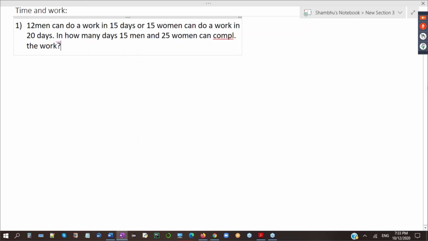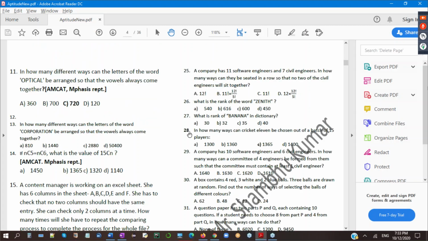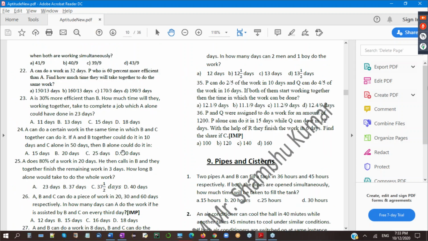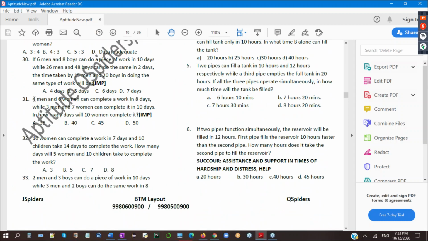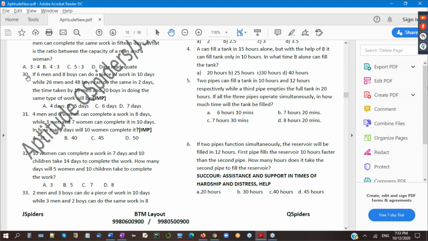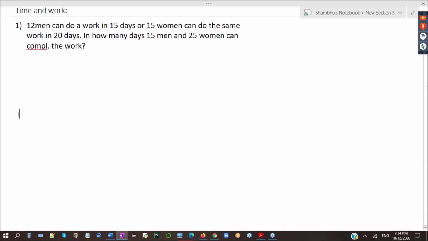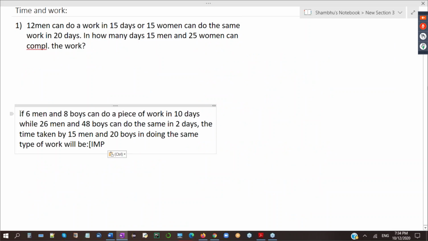When some men can do some work in some days, or some women can do the same work in 20 days, the question is, then 15 men and 25 women will do that work in how many days? And another question I will tell you will be like this.